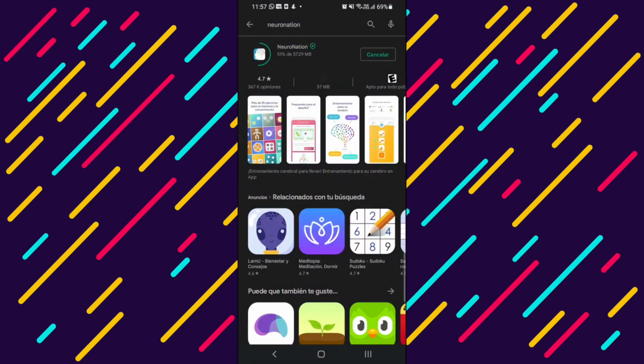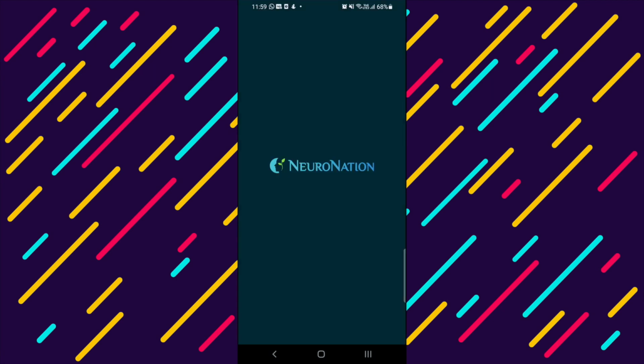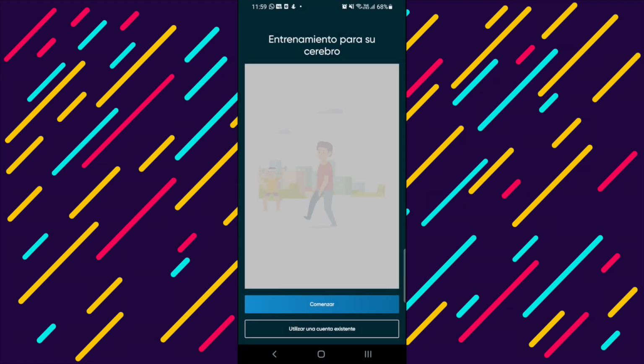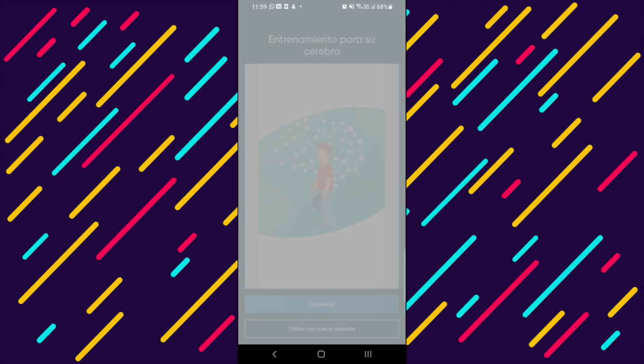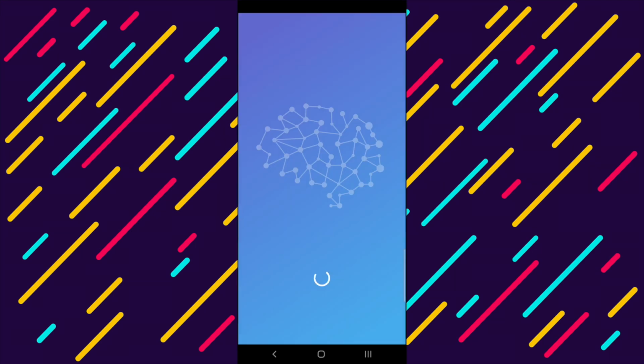To download the Neuronation app, enter the Google app store and download the app. It will welcome you with a message. Click on Start and follow the tutorial. The app will give you a first tutorial.